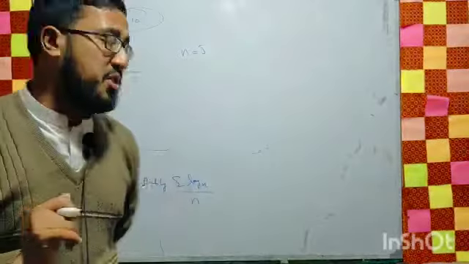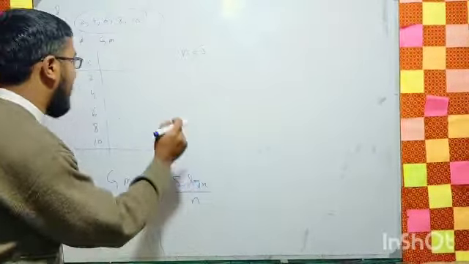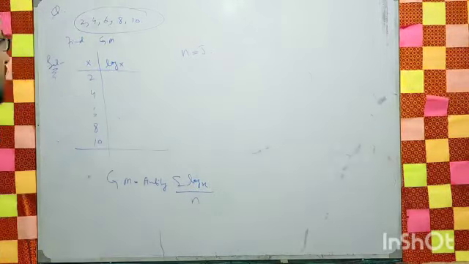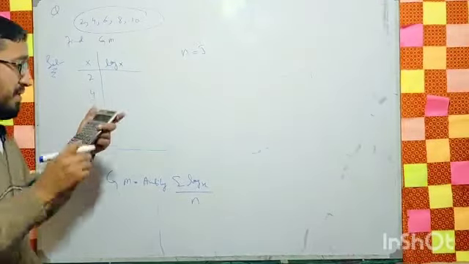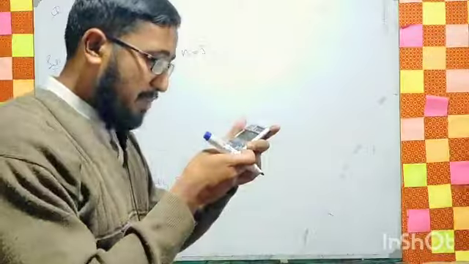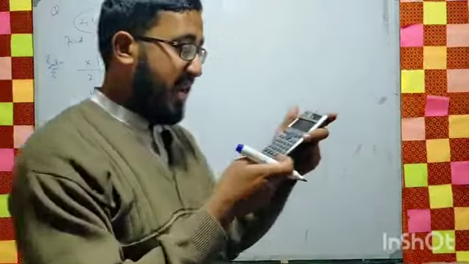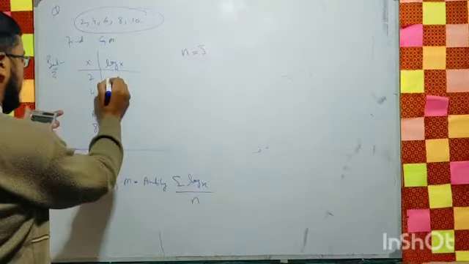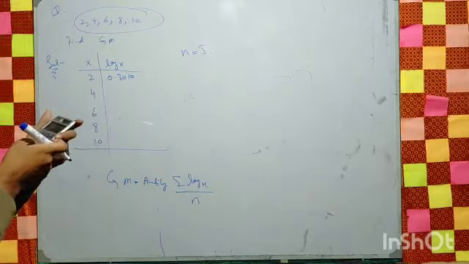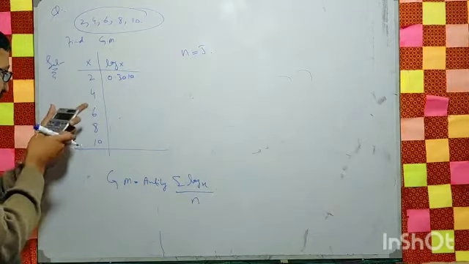Now we need to construct the log of x. Here we can write the log of x. So how to find the log of x? With the help of the scientific calculator, we can press the log button and after that 2. So it will be equal to 0.301, right? And after that log, we can write the 4 over here.